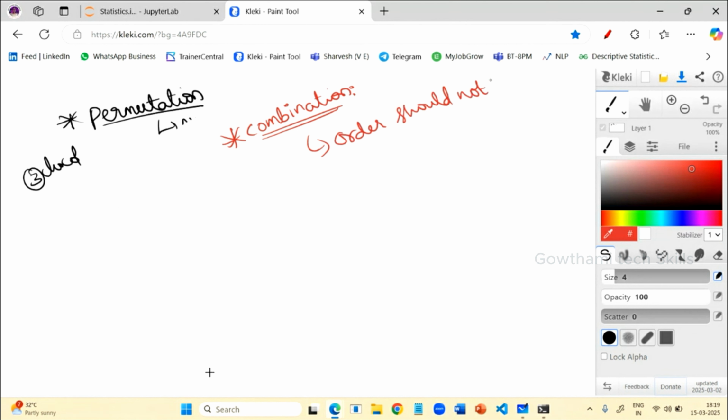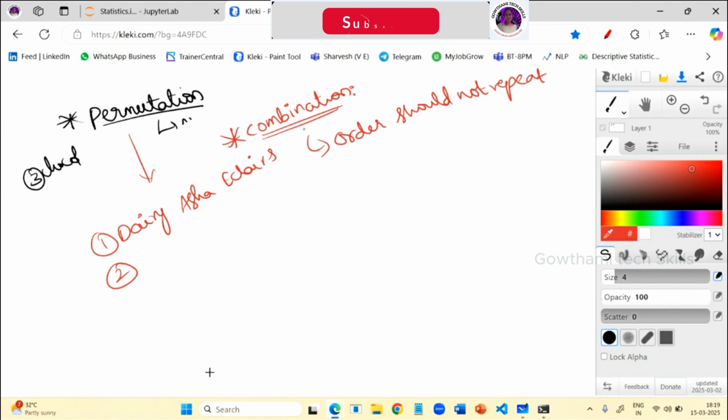What I'm saying here is, in permutations, for example, the first student picked Dairy Milk, then Asha chocolate, then Eclairs. When the second student picks, it should not be the same kind of chocolate, and it should not be in a different order.